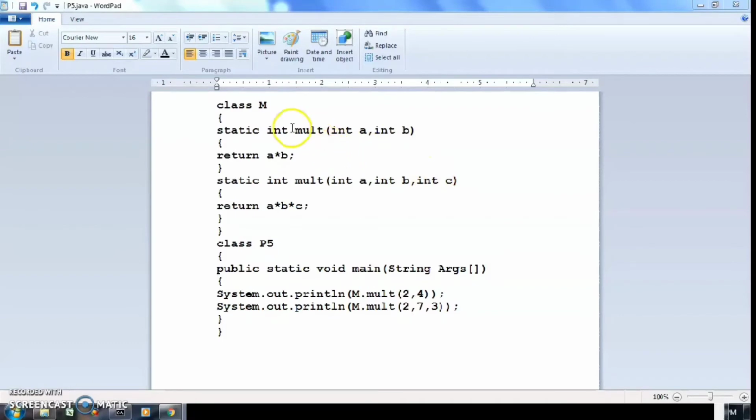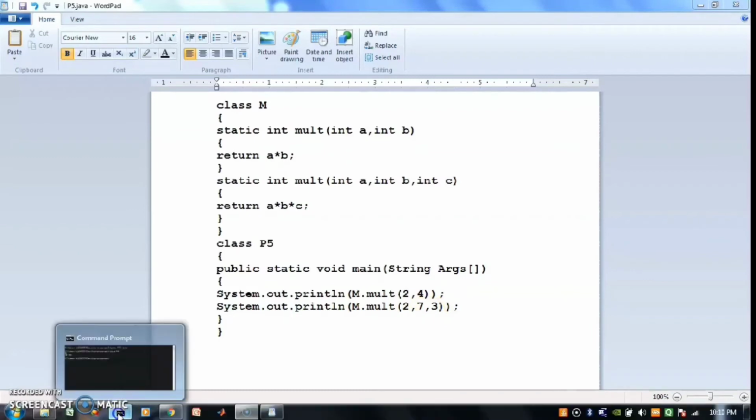This is the next example where the difference is in the number of parameters. In the previous example, we saw that the return type of the method is different, but here you can see both multiply methods have the same return type and the same name, but there is a difference in the parameters. This first println statement will call the first method with two parameters, and this second multiply call will call the second method, and we will get the output as the multiplication of these numbers, that is 2 into 4, 8, and the second time 2 into 7 into 3, that is 42.